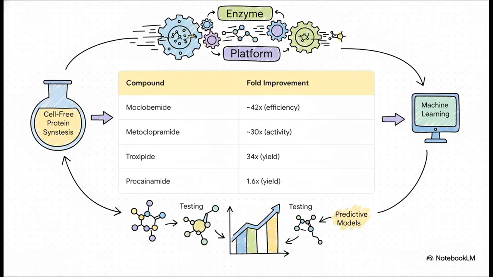about earlier. To assess the platform's robustness, the workflow was applied to 9 different pharmaceutical targets. As you can see from this summary table, the results show significant improvements across the board. Everything from a 34-fold increase in yield for troxapid to a 30-fold activity increase for metoclopramide. This really proves the general applicability of the approach.